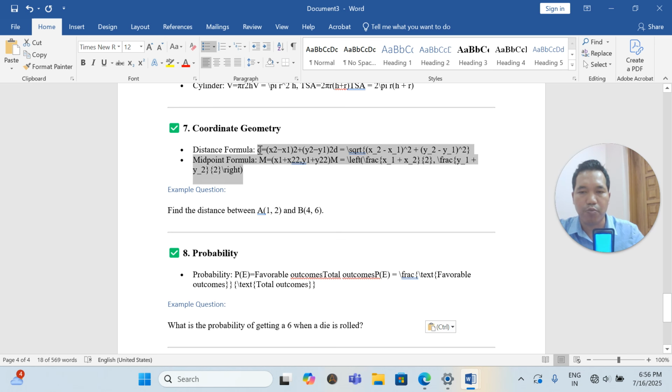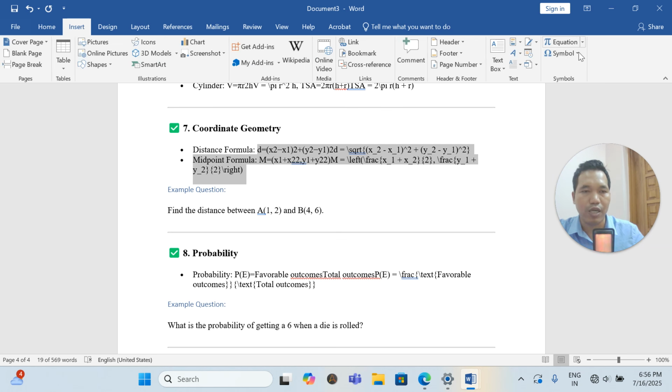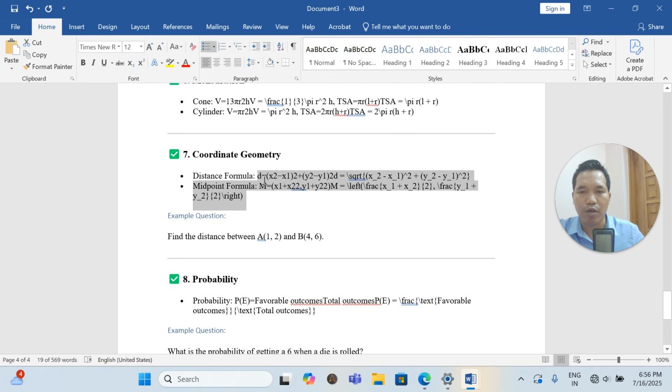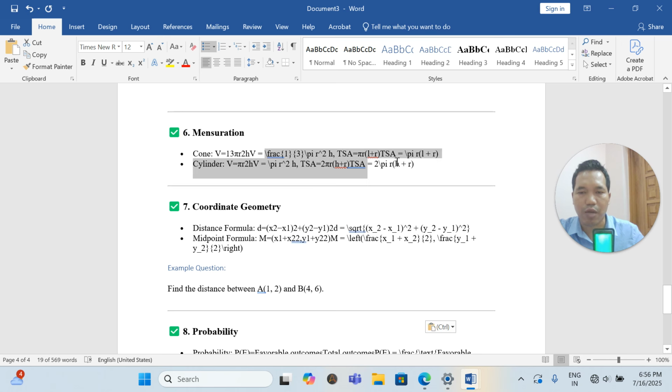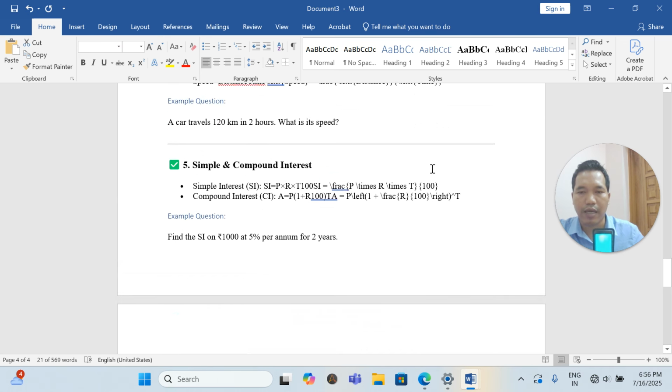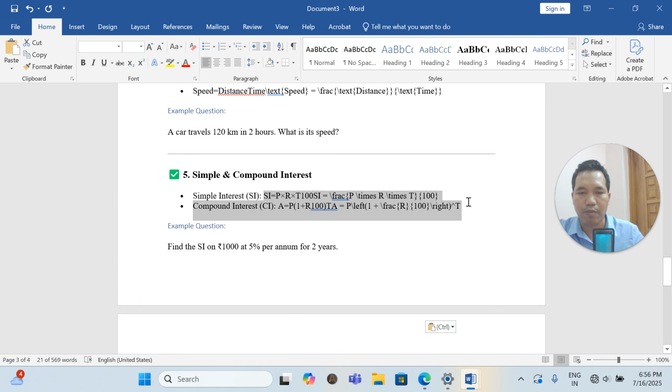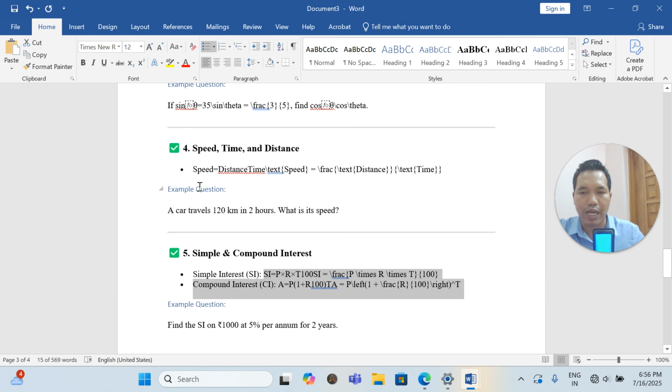If you want to fix this, you have to go to Insert, Mathematics, Equation, and then the symbols. This takes a lot of time, right? It will take more than hours. See here, the fraction is not coming properly, and here also the fraction is not coming properly. So these become a challenge.